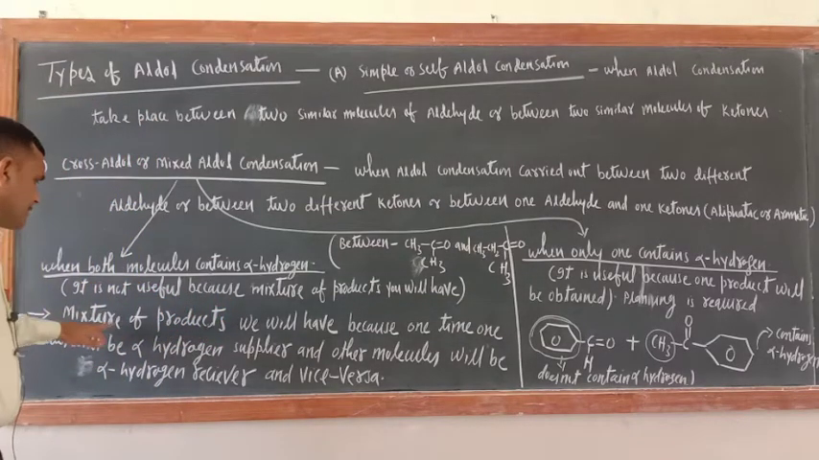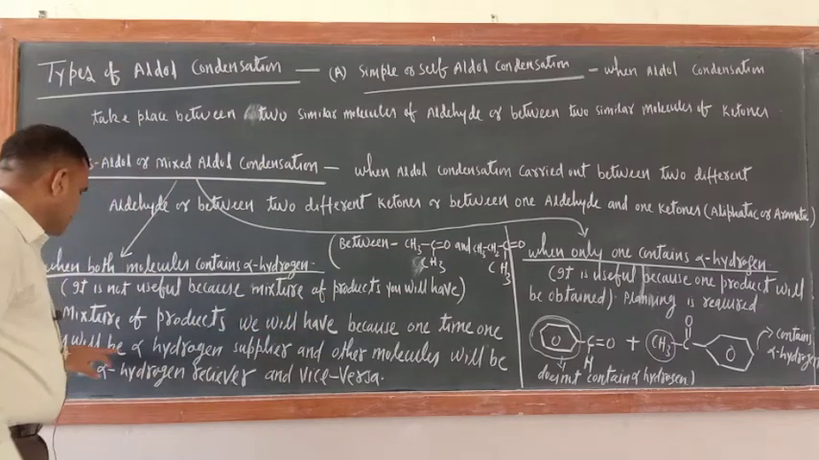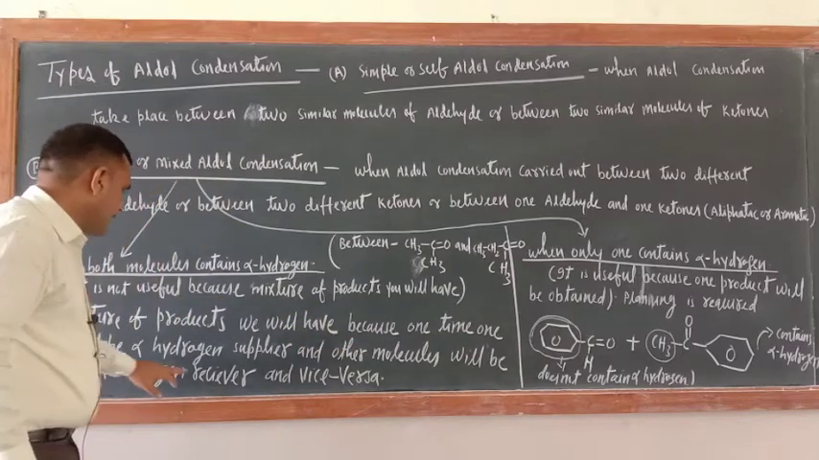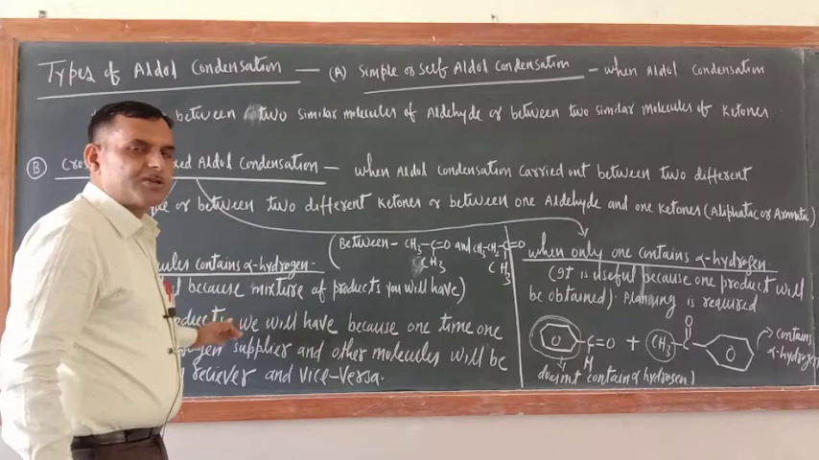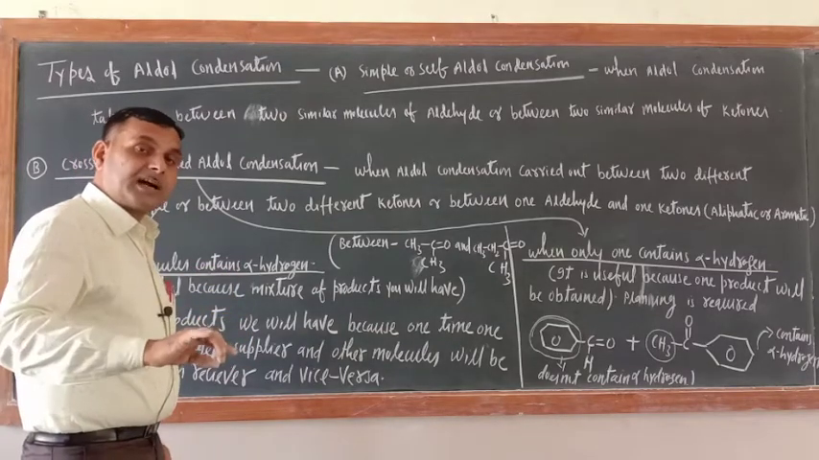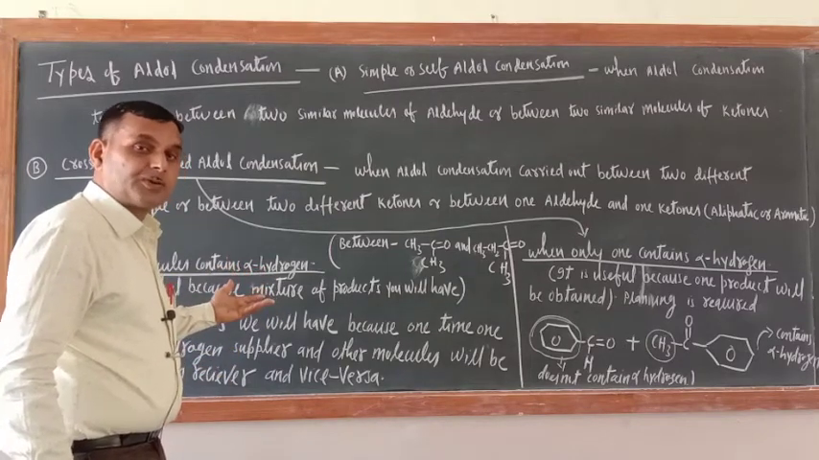So we will have a mixture of products, because one time one molecule will be the alpha hydrogen supplier and the other will be the alpha hydrogen receiver, and vice versa. That is why it is not useful, you will not get the desired product. Even if you get the desired product, many other products will also be there.